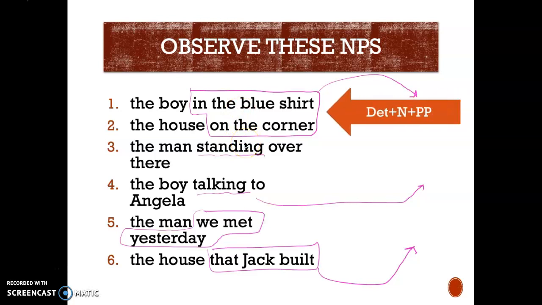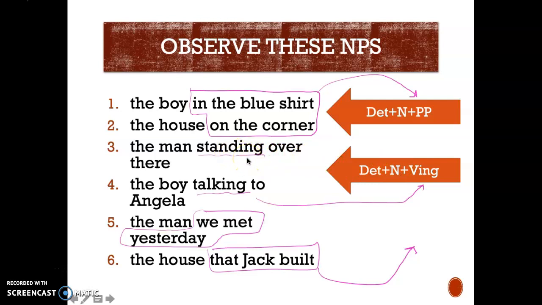Okay, now let's look at the structure. So here we see the so-called prepositional phrase, where the phrase is headed by the preposition in, on, right? And the second one is determiner plus noun, and then another modifier is verb-ing, right?